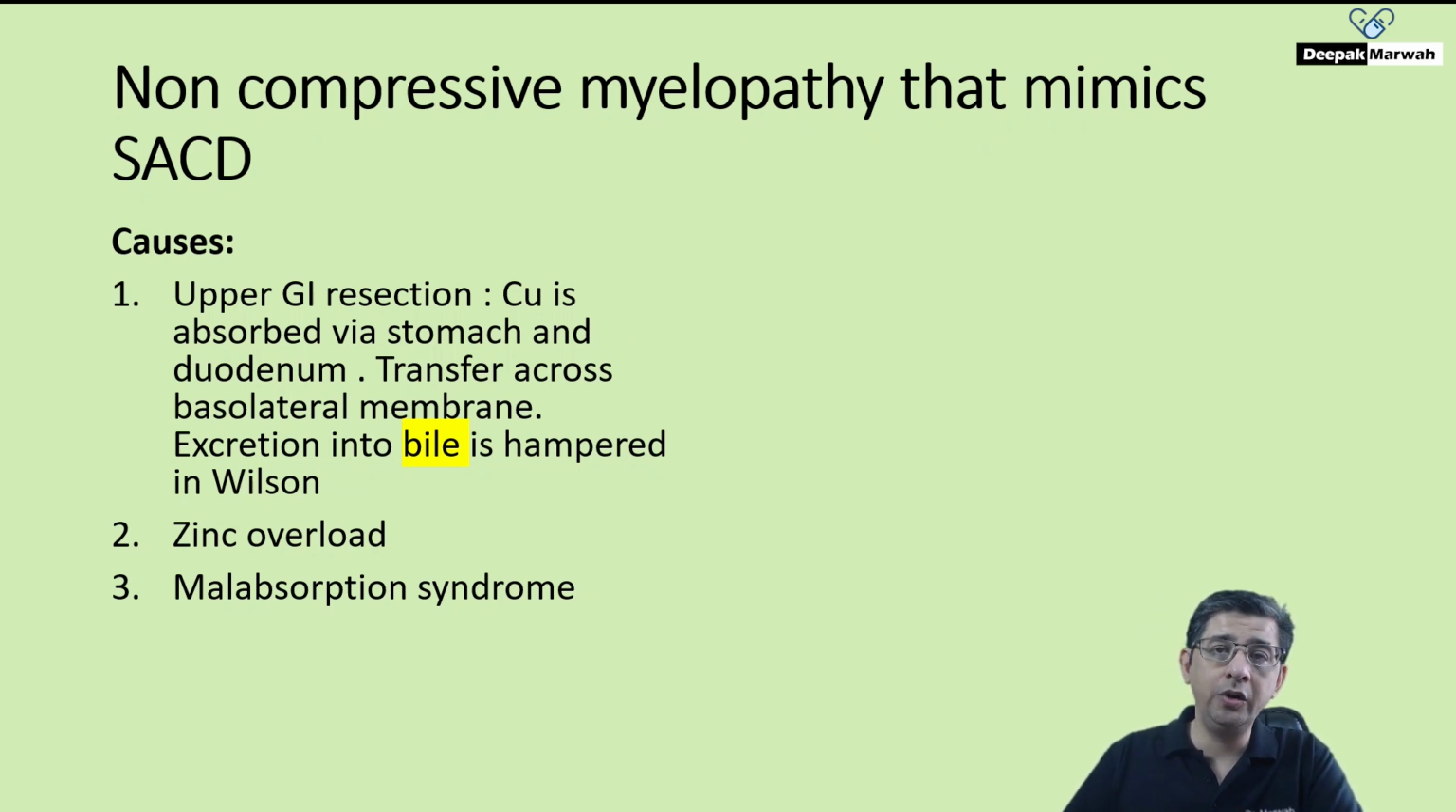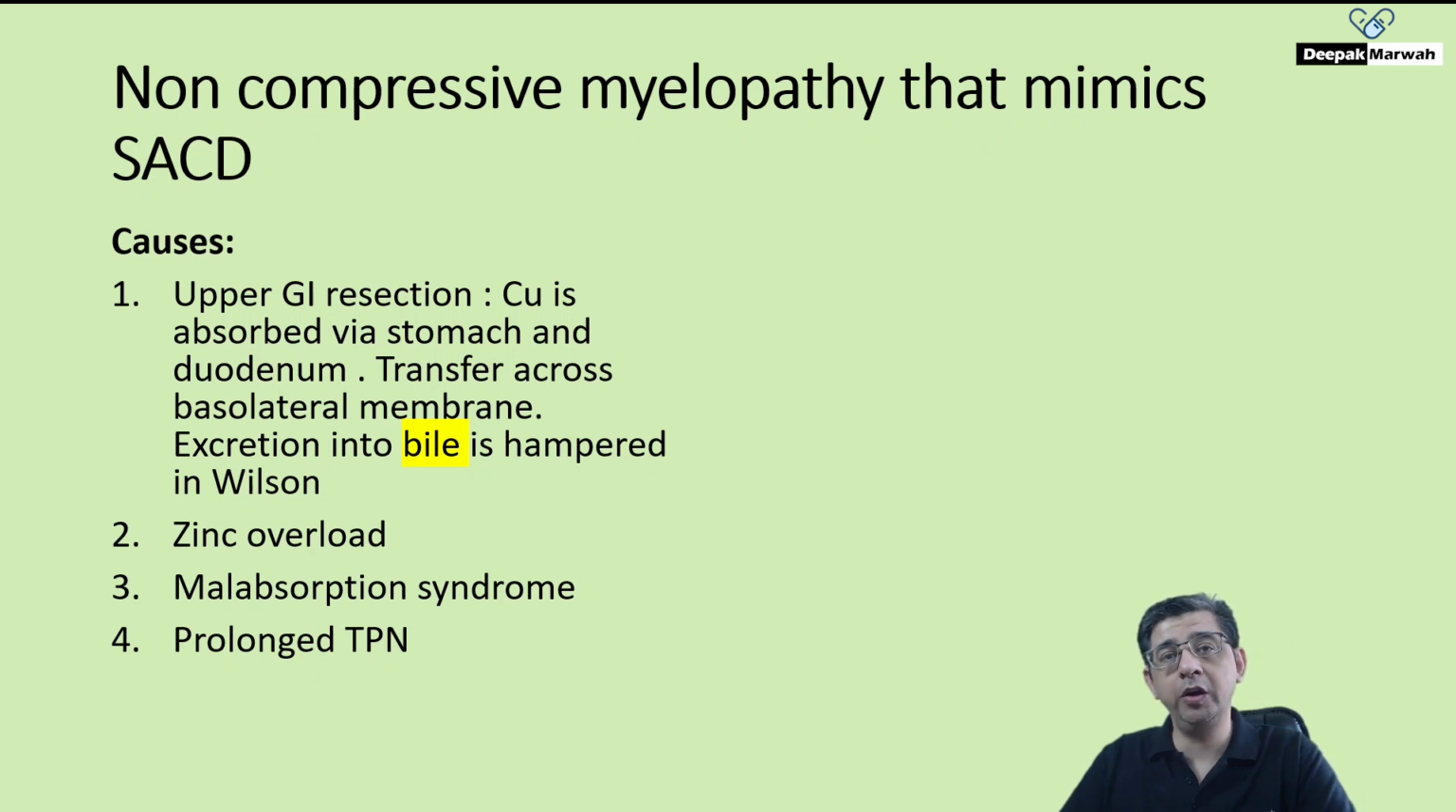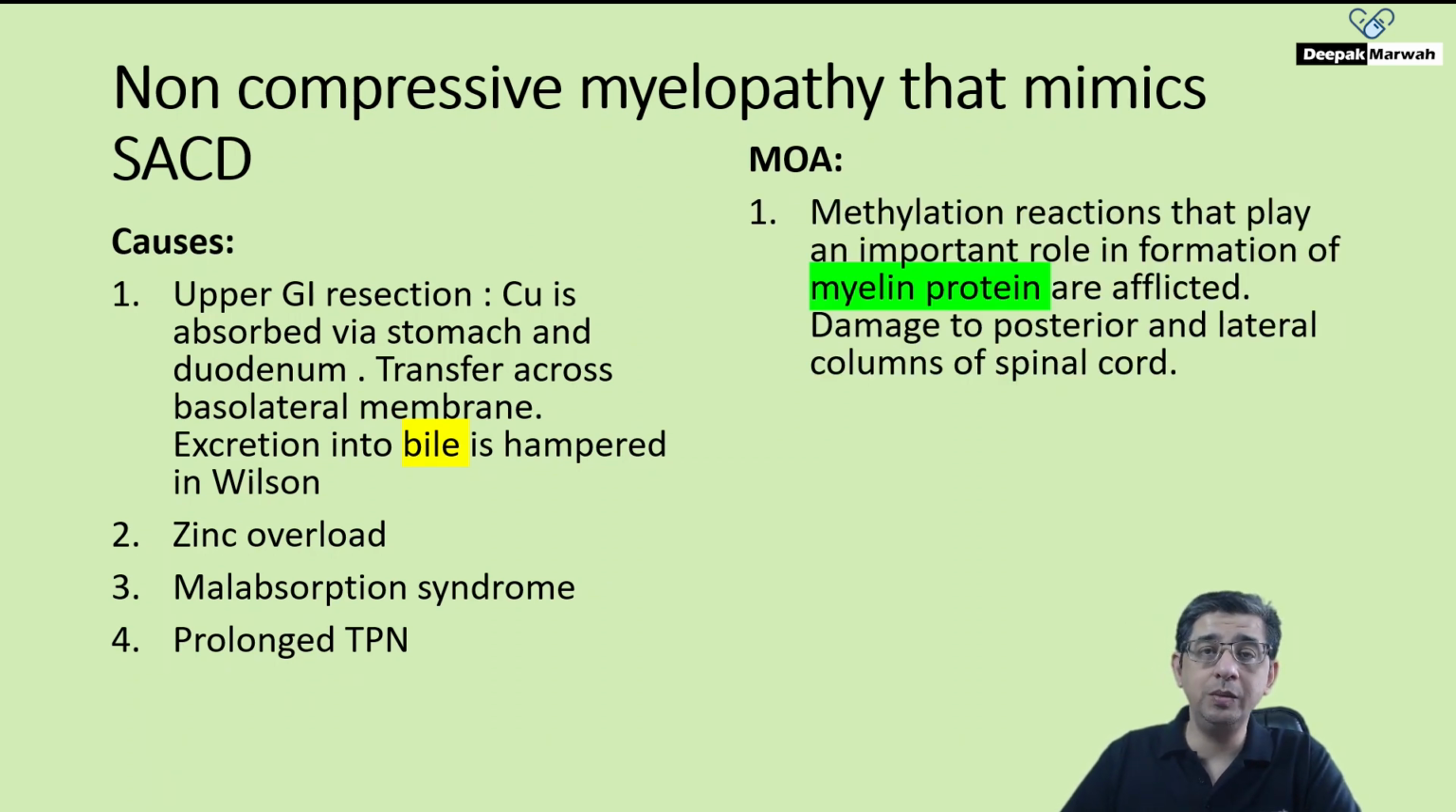The third important reason would be malabsorption syndrome of various etiologies. Therefore, the absorption part would again be hampered. And if any patient is on prolonged total parenteral nutrition, then TPN again would not be able to provide the right amount of micronutrients. So why is copper so important? Copper is important primarily because it plays an important role in methylation reactions with respect to myelin formation, as I explained to you.